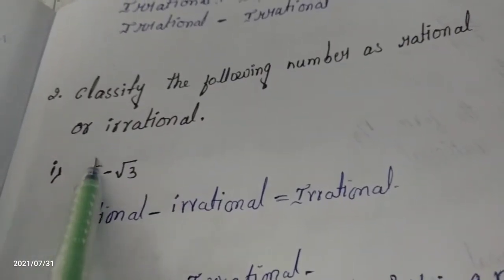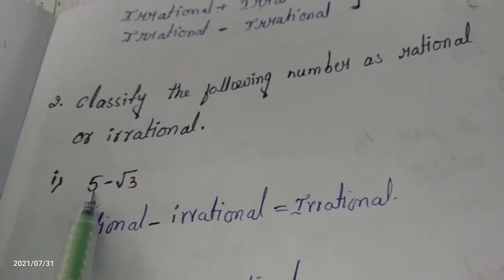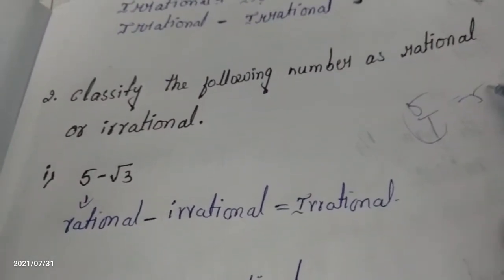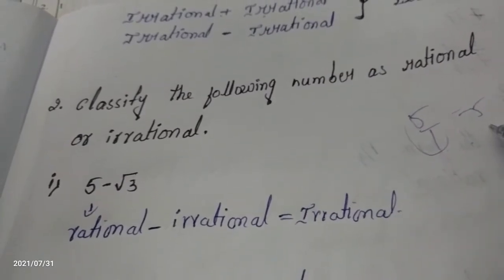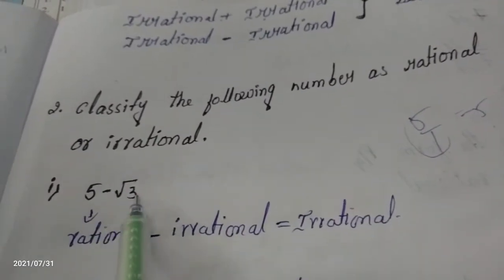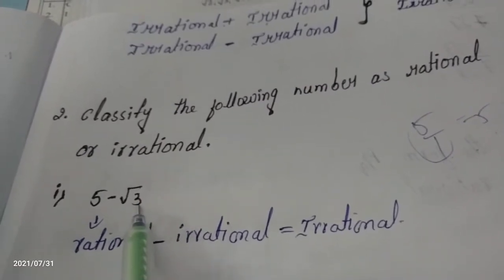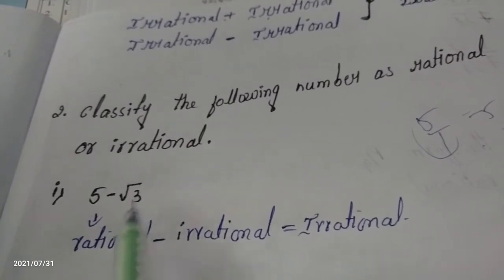Here is your first question, 5 minus root 3. Is 5 rational or irrational? 5 is rational because it is an integer. 5 can be written as 5 by 1, and the value is 5 only, which means it is a rational number. Come to the minus, as it is. What is that? Root 3. Is root 3 a perfect square? No, root 3 is not a perfect square, which means it is an irrational number.